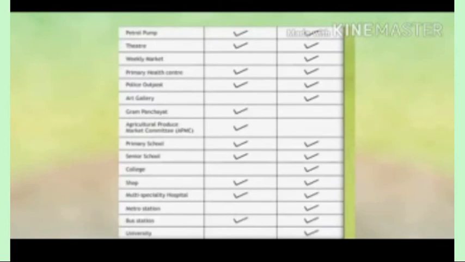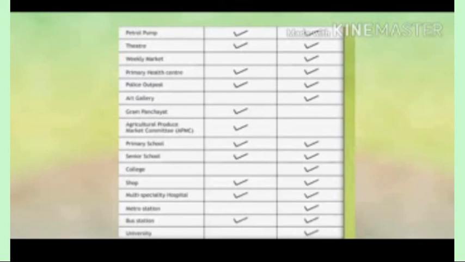So children, you can see one activity given in your textbook on page number 46. You have to complete the activity. In the first column the amenity or facility is given, and the next columns are available in villages and available in cities. If you consider the first one, petrol pump, we can see it in the cities, and the theater is available in the cities. Weekly market is available in villages. Primary health center we can see in both. Police outpost we can see in the cities. Art gallery we can see in the cities.